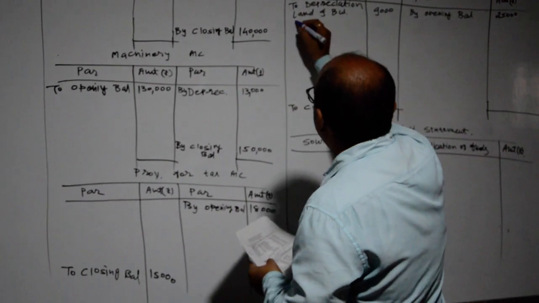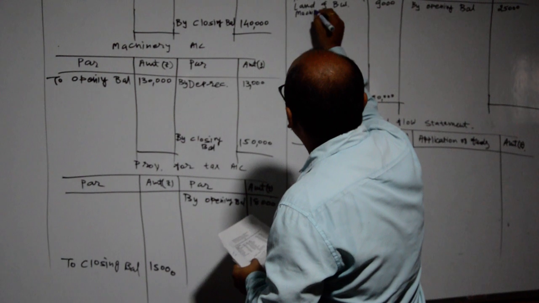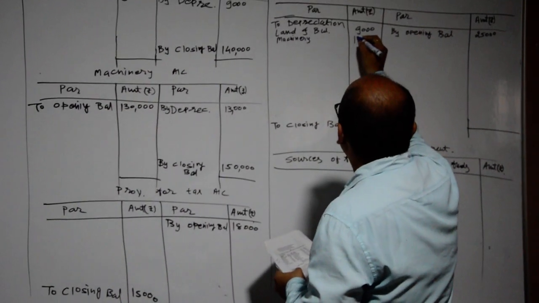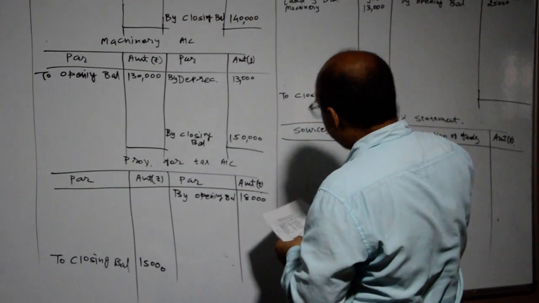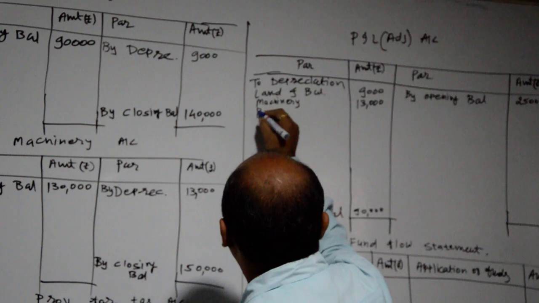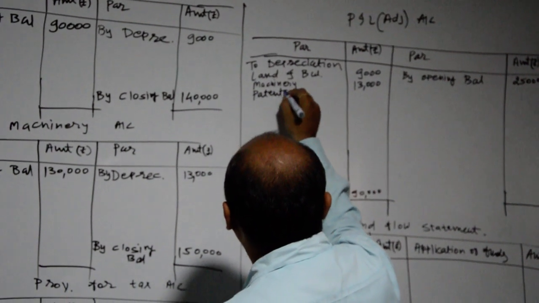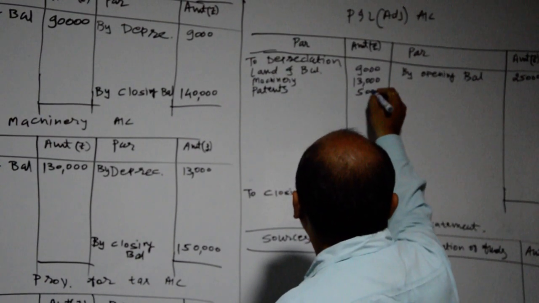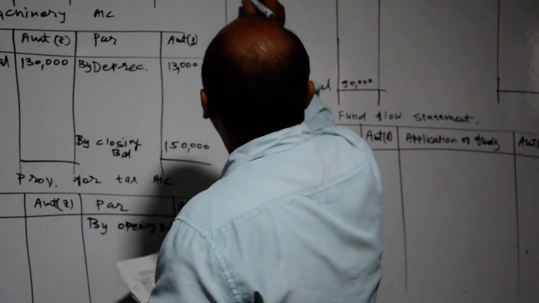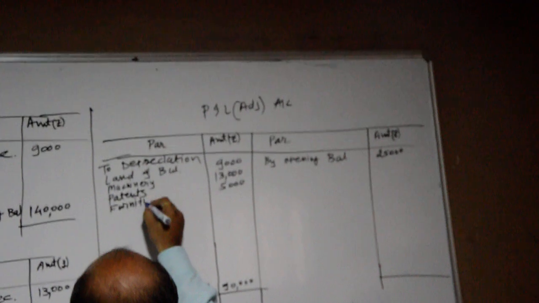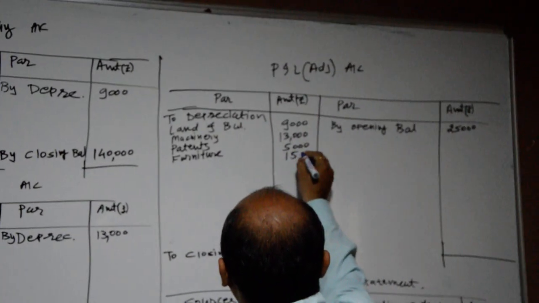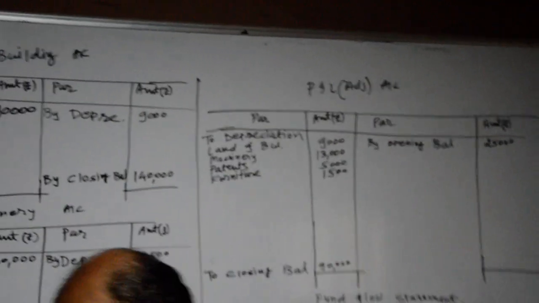Then machinery rupees 13,000. Then patents rupees 5,000. Then furniture rupees 1,500.